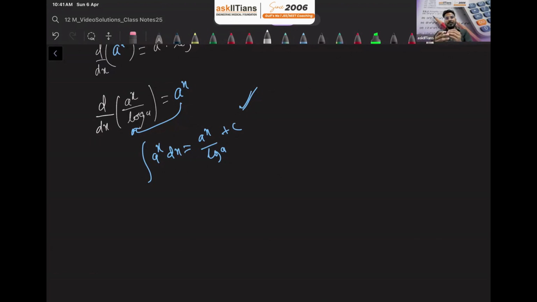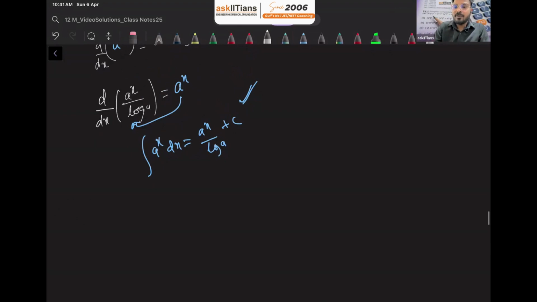In the next lecture, we are going to study the different methods to find integration. The method of substitution is there, then partial fractions, and then integration by parts. With the help of all those methods we can do it. Right now, if I ask you how to find the integration of log x dx, you can just think about a function whose derivative is log x. Yes or no, guys? Can anyone tell me what's the function whose derivative is log x?